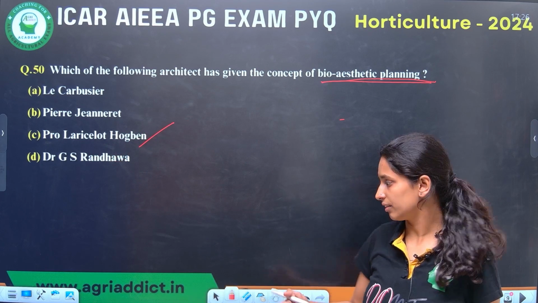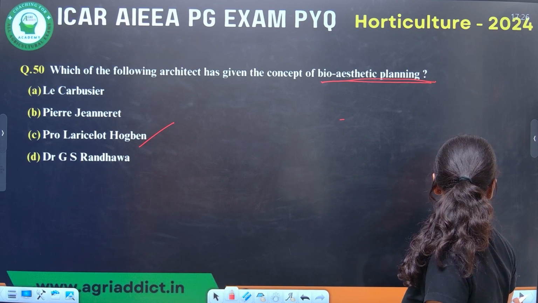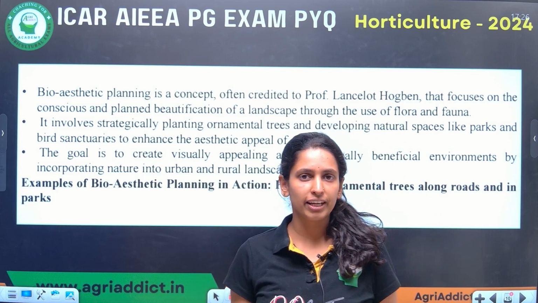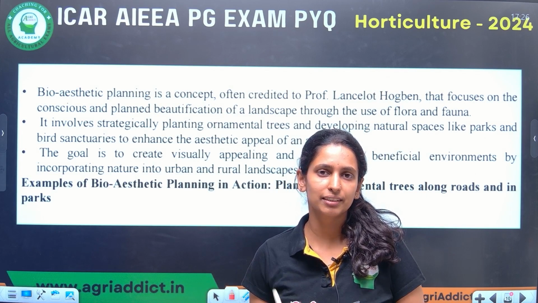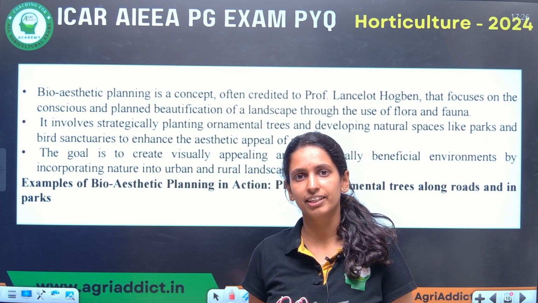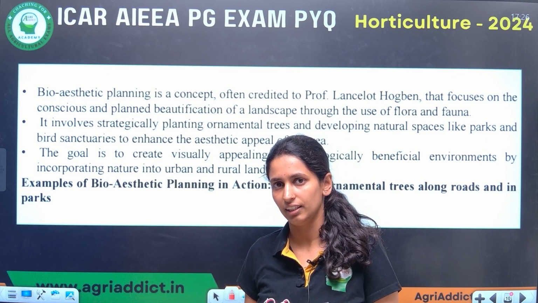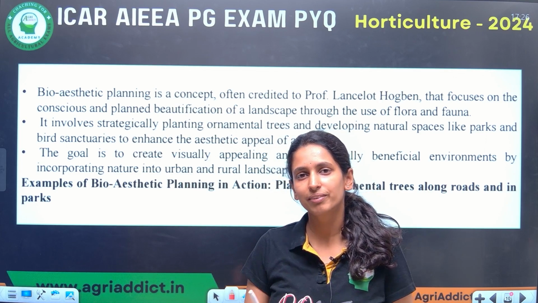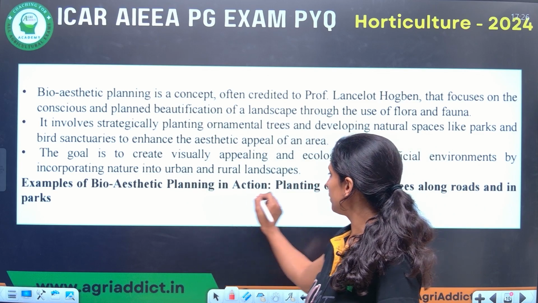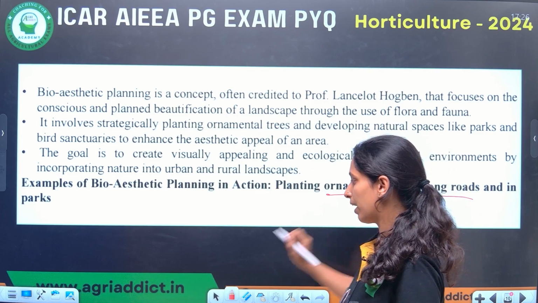Let's see what the meaning of bioaesthetic planning is. Bioaesthetic planning is nothing but beautifying a piece of land by using different flora and fauna. Here we can see developing different highways or developing public parks. They all come under bioaesthetic planning. We add utility, and we also add an aesthetic touch. For example, planting ornamental trees along the roads or parks.